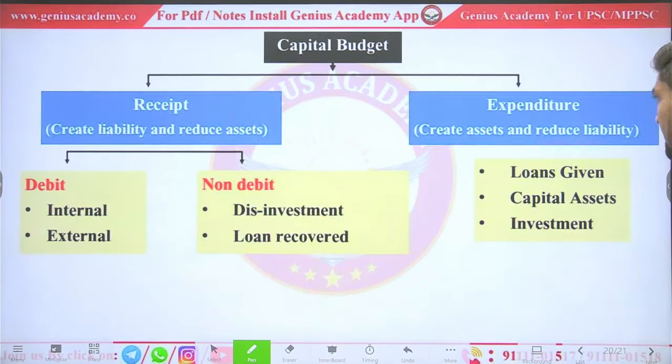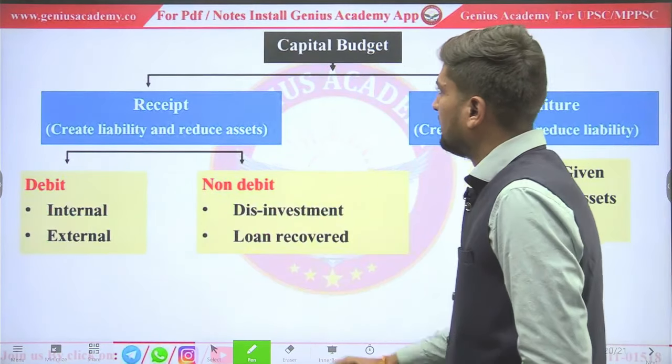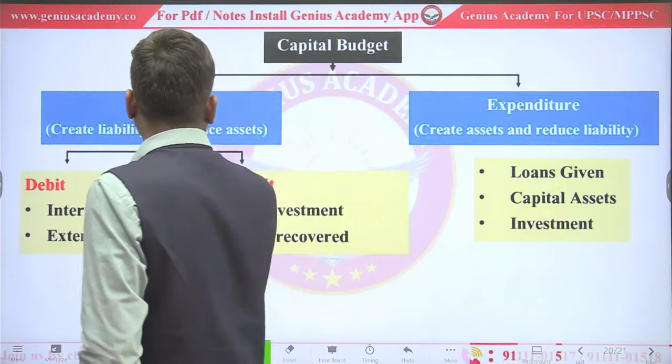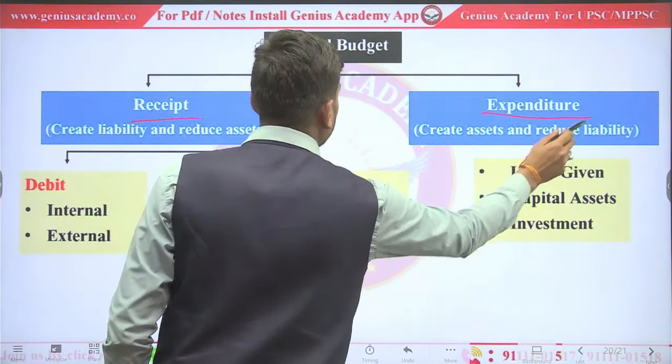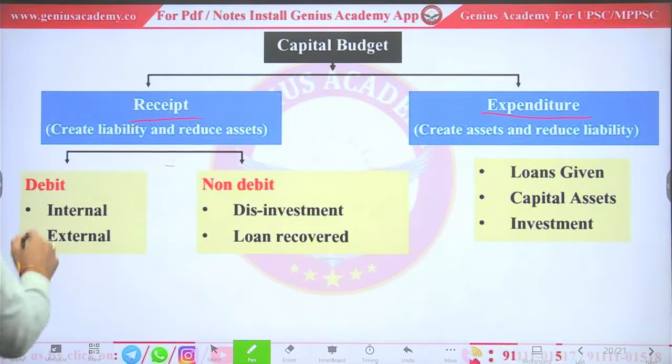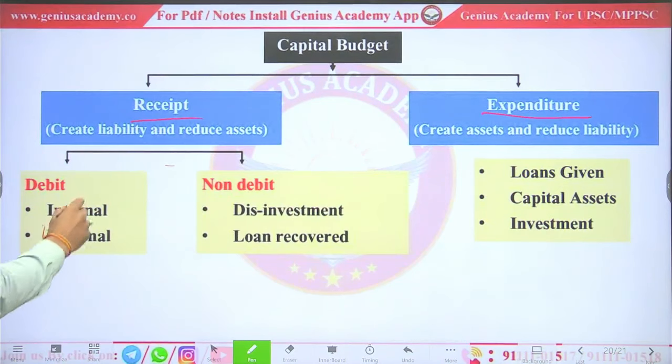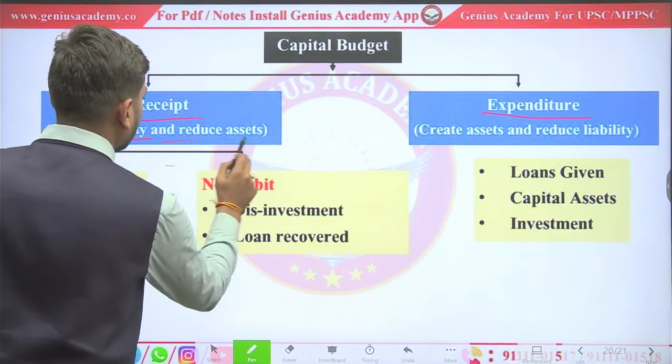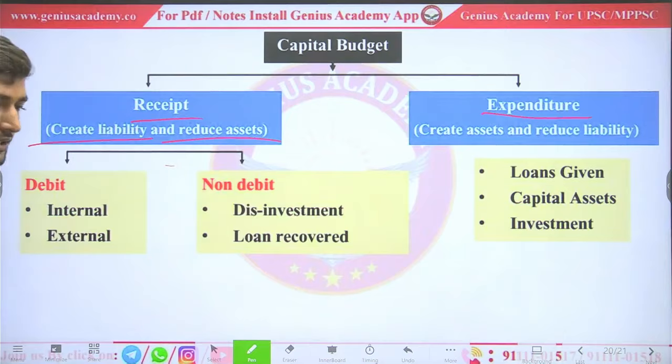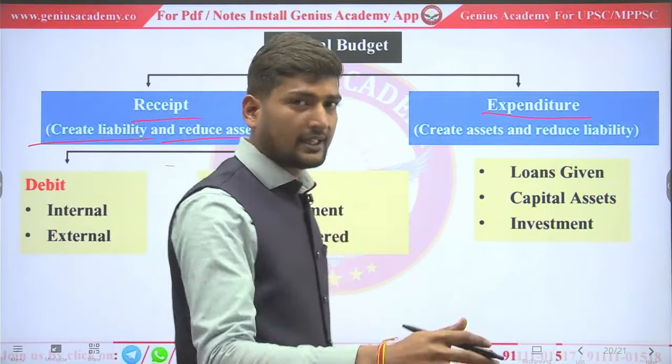Next, look at capital budget. So capital receipt and capital expenditure. What is capital receipt? It creates liability and reduces asset. Creating liabilities means government has to pay back.